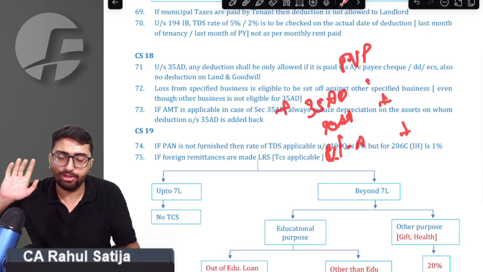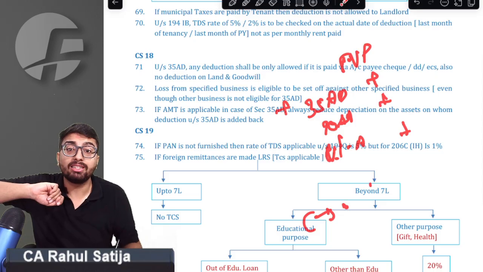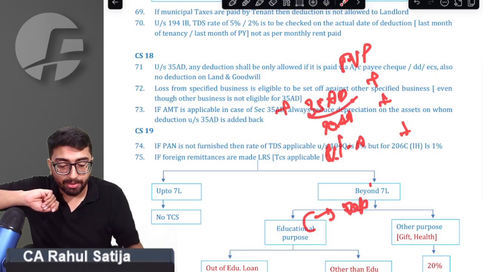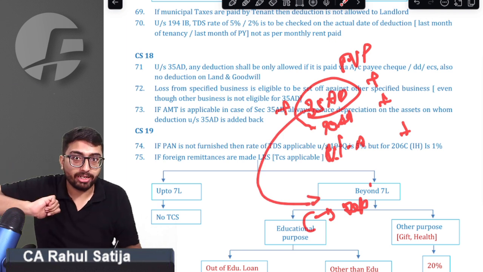Sir, all the things we have to add, we normally add. But after that, we have to reduce the depreciation. Whatever the depreciation that should have been allowed on this 3580 assets, the depreciation is to be reduced.